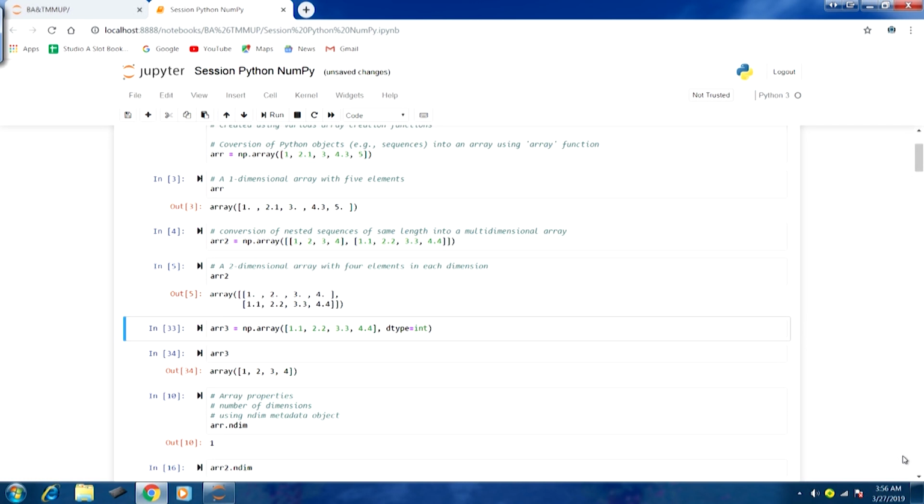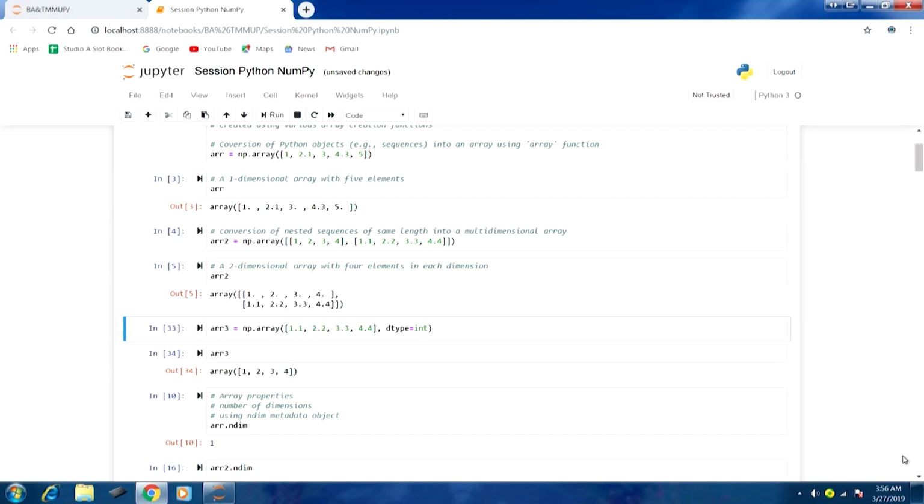Now, let us take another example. Here you can see we are again using the same function np.array, and the first argument is the input data that we want to convert into an array, a list with 4 elements. However, in the second argument we are also specifying the data type, the integer data type.